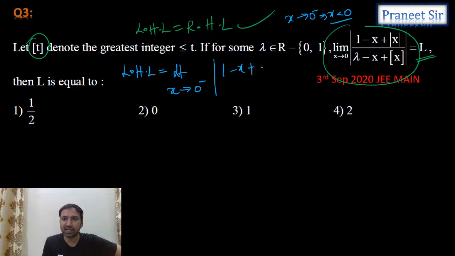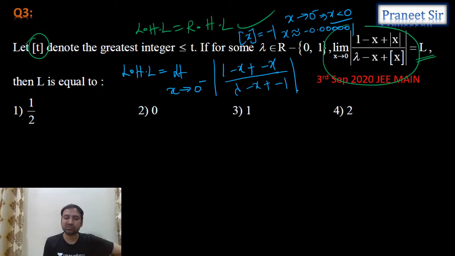When x is negative, can I replace mod x with minus x? When x is tending to 0 minus, the x value is approximately minus 0.000001, a very small value. So in that case, what is step x? Step of minus 0.001 is how much? Minus 1, right? So can I replace step x with minus 1?